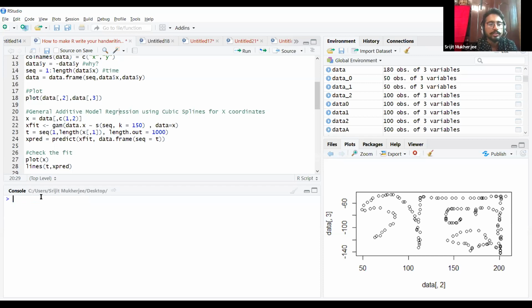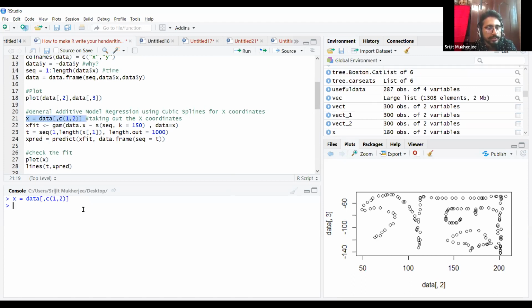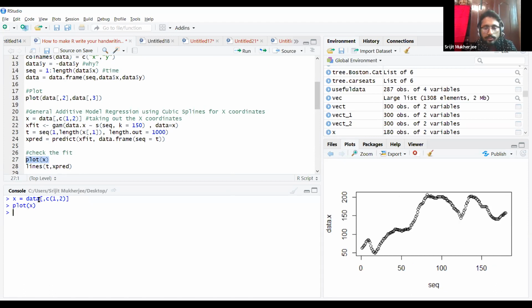From the data I'm taking out the X coordinates, two columns, the sequence column and the X column. This is the X coordinates I'm taking out. Let's plot X. You will see how it looks. Essentially, X looks like this now.